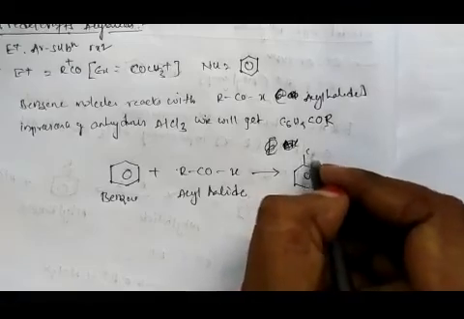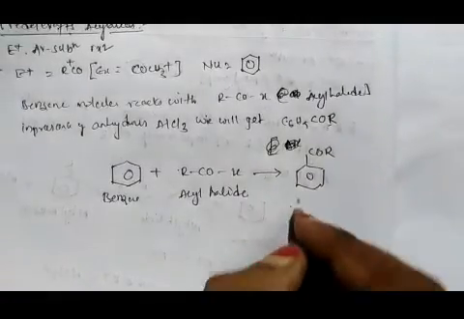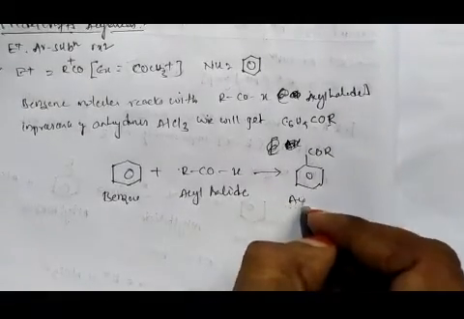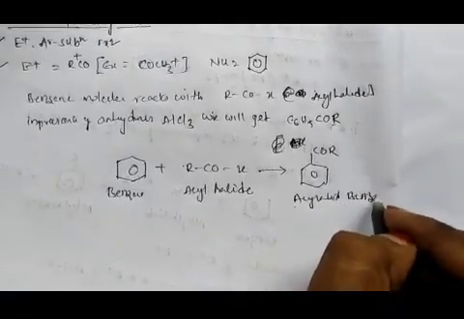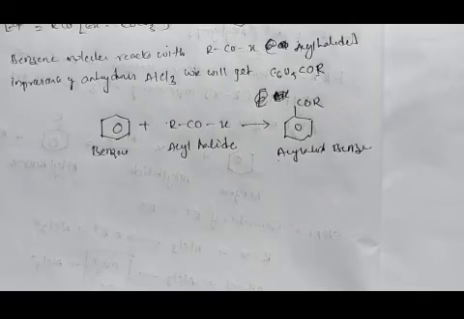This reaction is called Friedel-Crafts acylation.